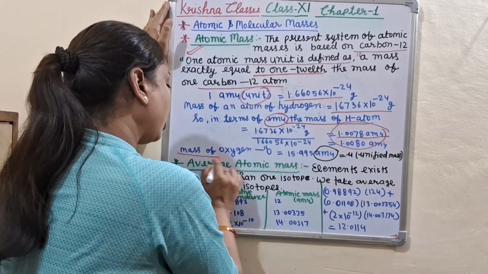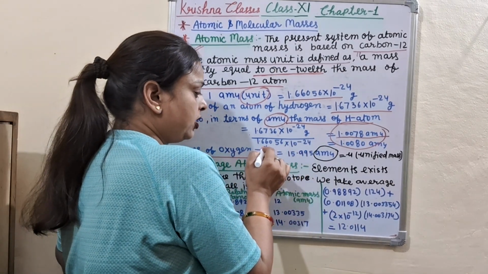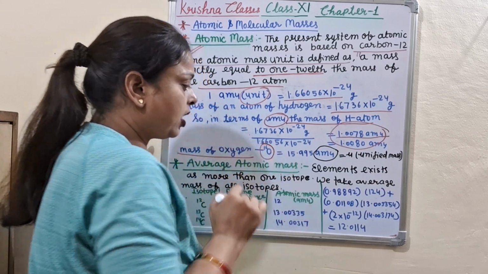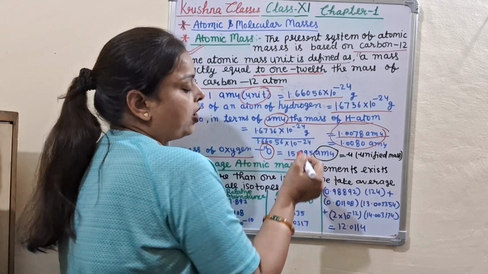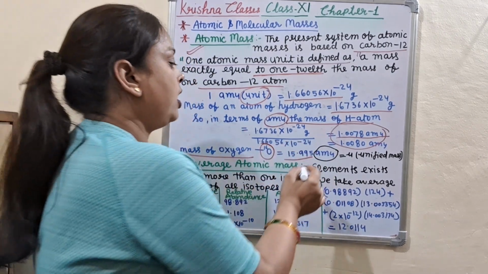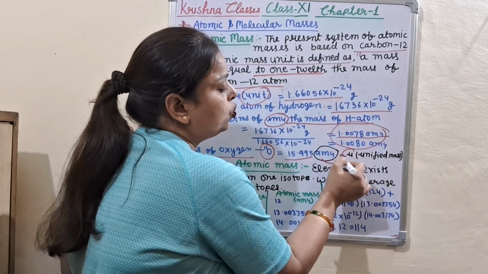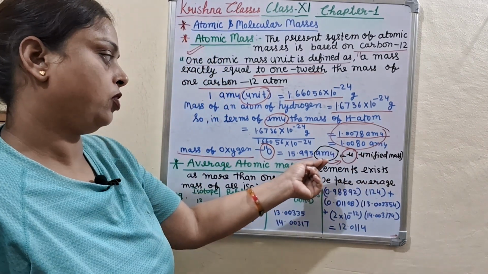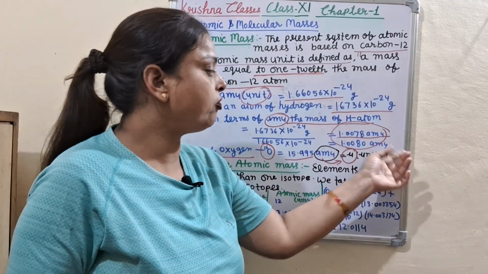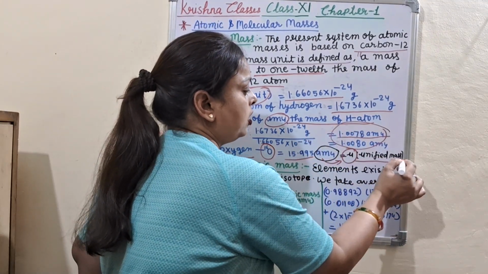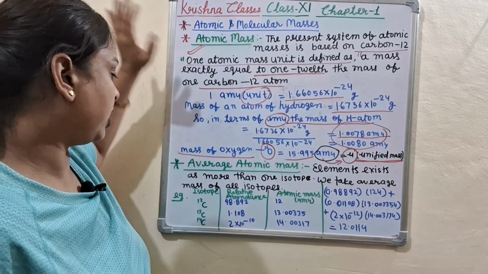Like that, the mass of oxygen-16 is also calculated. The mass of oxygen-16 is 15.995 AMU. AMU is now also called u, which is the unified mass. Okay, so this is the atomic mass.